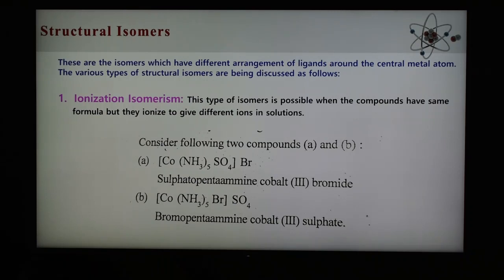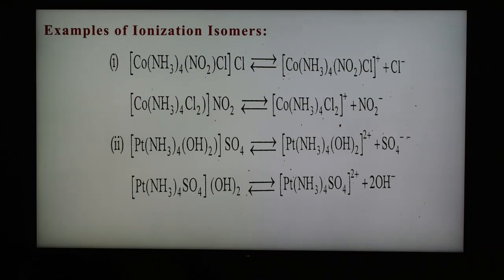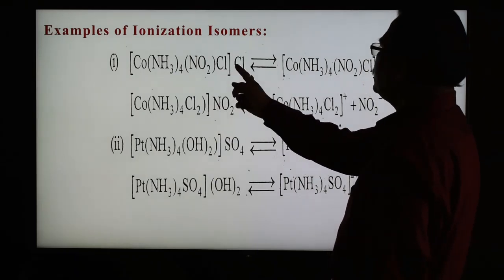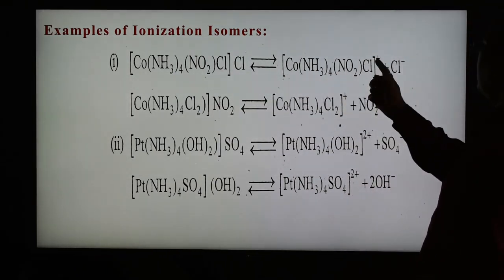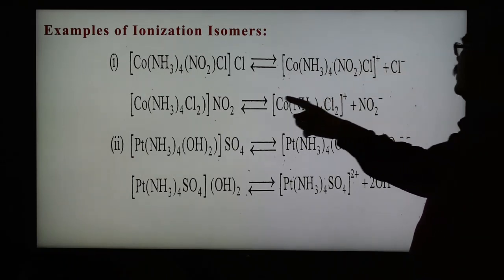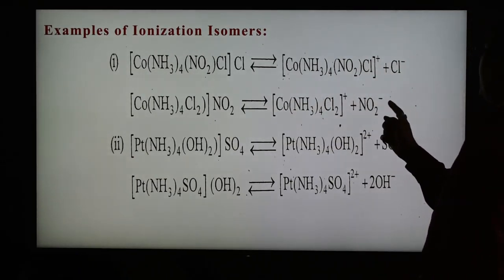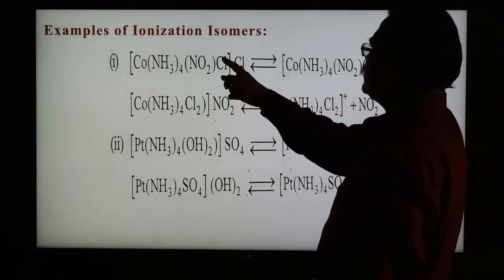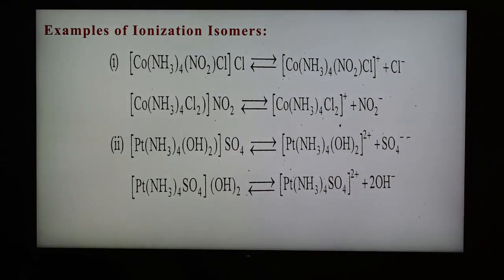And some more examples are also there. So this is a very simple example of ionization isomerism. Some more examples of ionization isomers are here. This is compound A, this is compound B. These give the ionization shown here: a positive complex ion and chloride negative. In this case, the compound is the same, with nitrite ion and the complex positive. So this is an example of ionization isomerism. Another example is shown here. Similar to example 1, these are additional examples of ionization isomers. So ionization isomers have different ions but have the same formula.